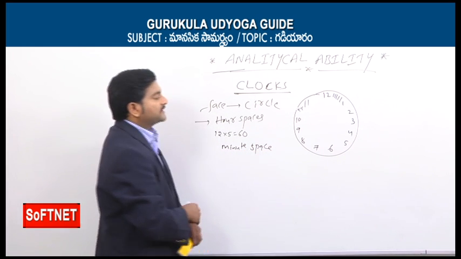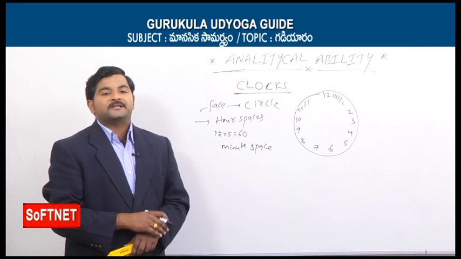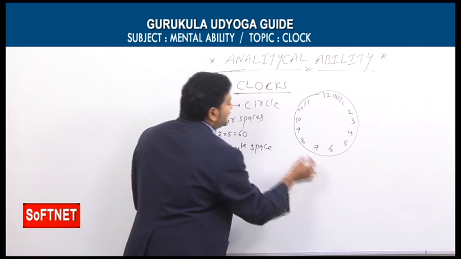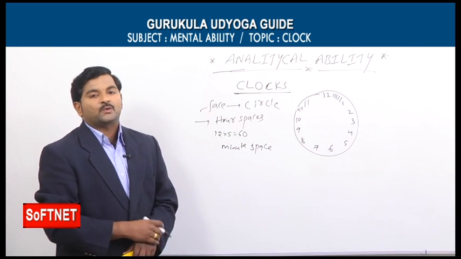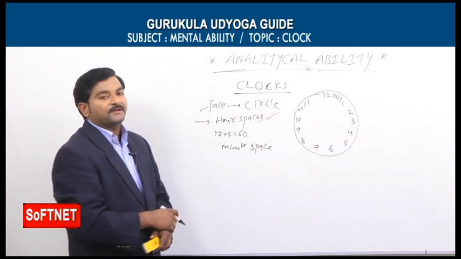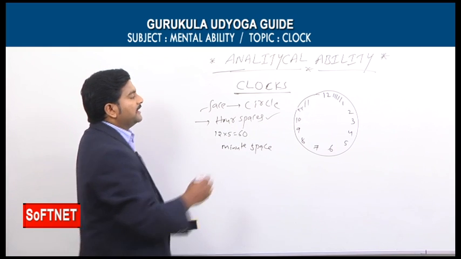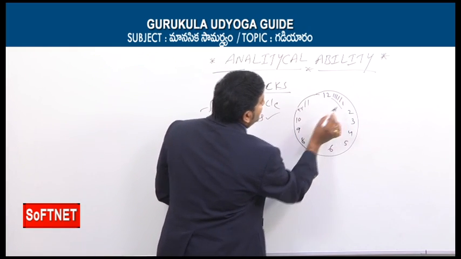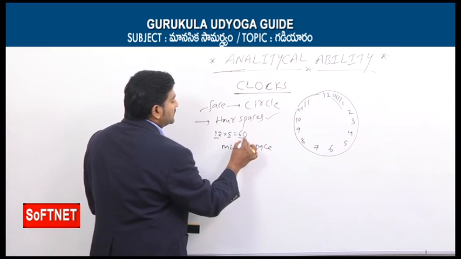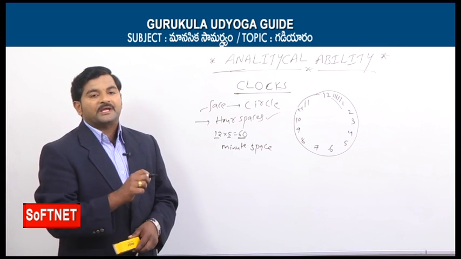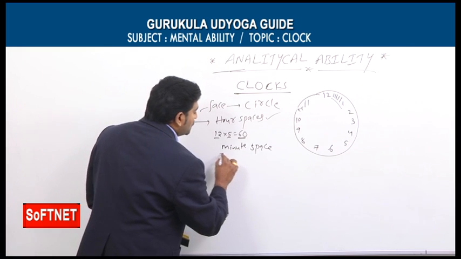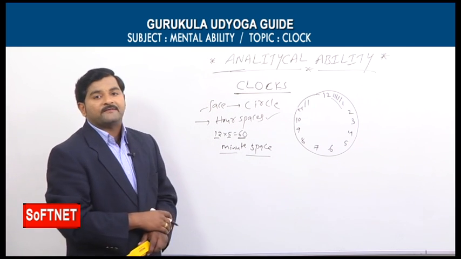I need to stress these points again. The dial or the face of the clock is in the shape of the circle. Circle in the sense we are having 360 degrees. This circle is divided into 12 big equal parts. Each part is called an hour space. Like that, in the clock we are having 12 hour spaces. Similarly, each hour space is divided into 5 small equal parts, which means 12 into 5 is equal to 60 small equal parts. Each part is called a minute space. What does it mean? A clock is having 60 minute spaces.